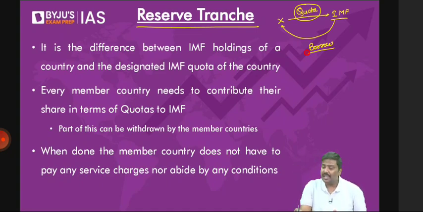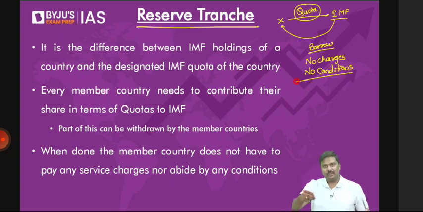No charges and no conditions. So what do you mean by charges here? IMF will provide loans. Now there are 2 types of loans. I'll come to that. Don't worry. One type of loan, no charges are imposed. No rate of interest is applicable. Second type of loan, rate of interest is applicable.